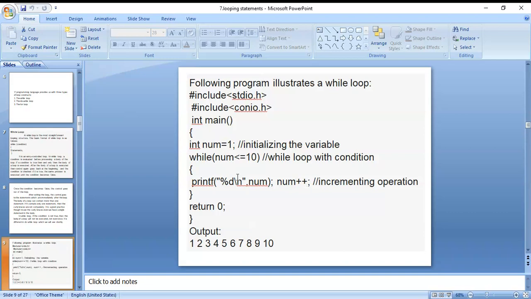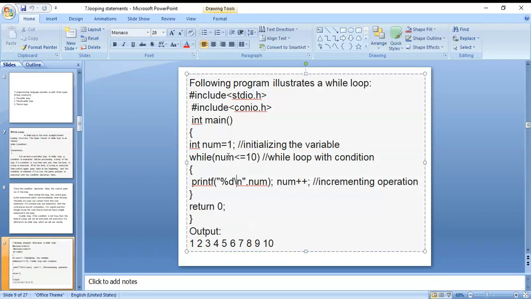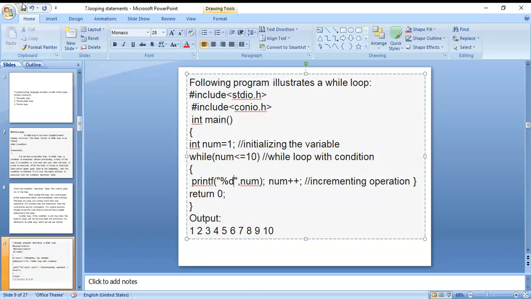Okay, the first time the loop is executed, one is less than or equal to 10, the condition is true, and number one is printed. Then the condition is checked again with the number value one. Now number becomes 2, 2 is less than or equal to 10, the condition is true, then number 2 is printed. Again the number value is incremented by 1, now number value is 3. Okay, 3 is less than or equal to 10.